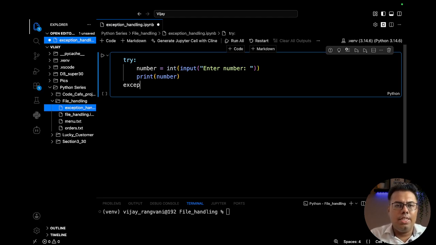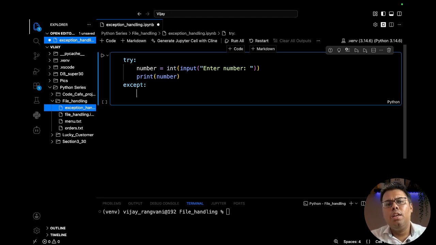Okay, now let's say the user, from the number, understood that they can enter in the numeric way, or in the text format also. So they did not get the idea properly, and they enter in a textual format, in the string format. So that definitely the typecasting will give an error, it won't allow them. So in that scenario, we want to give them a message that the input is not valid. So invalid number, that we want to give them a message.